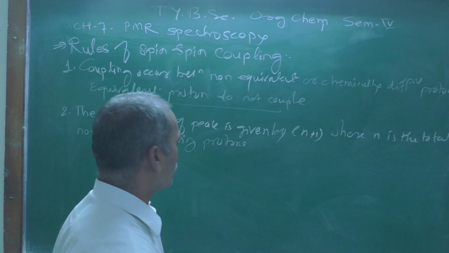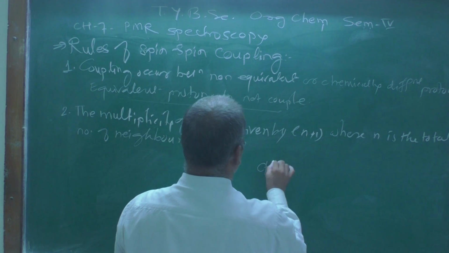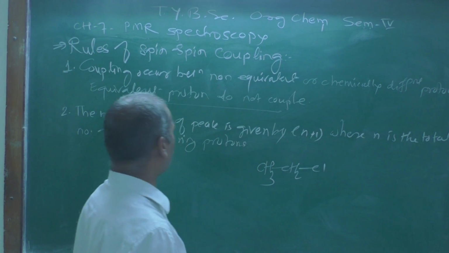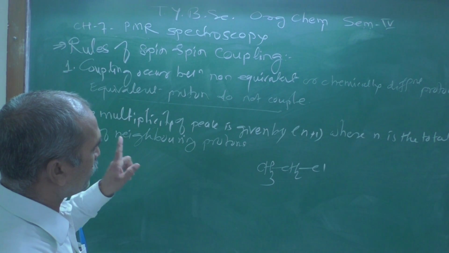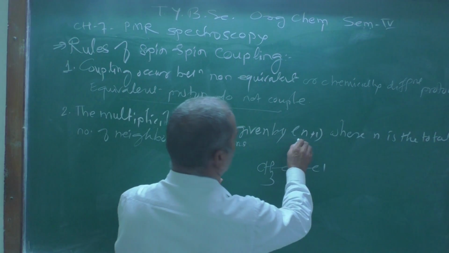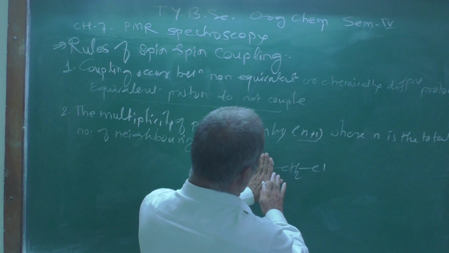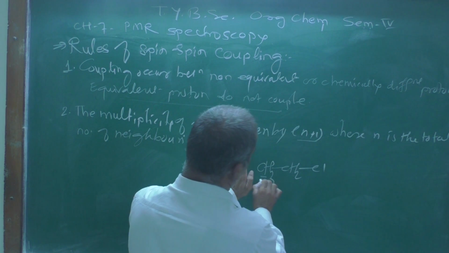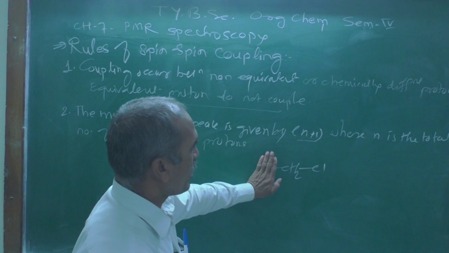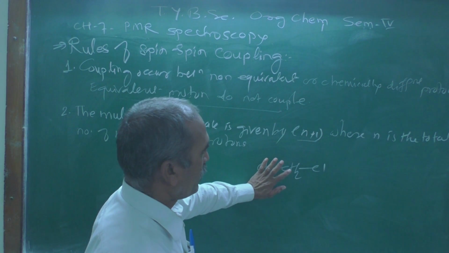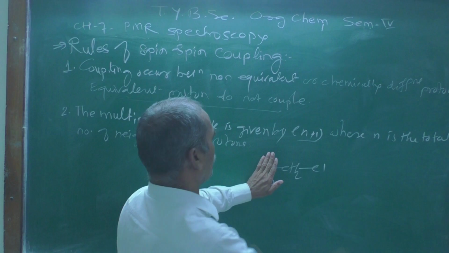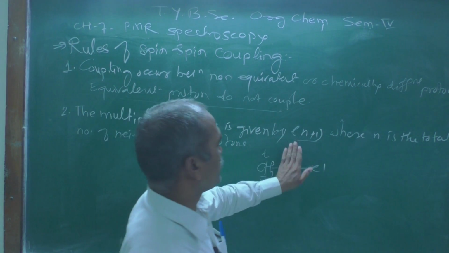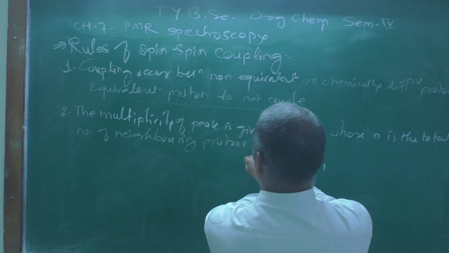Let us once again consider an example, ethyl chloride. The multiplicity of the peak is n plus 1, where n is the number of neighboring protons. This methyl group has two neighbors, and therefore it will split into a triplet, and this methylene proton has three neighbors.